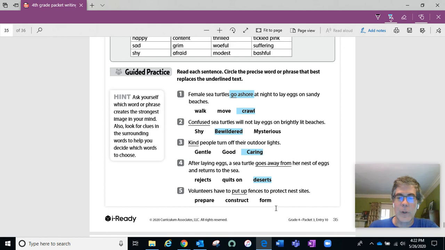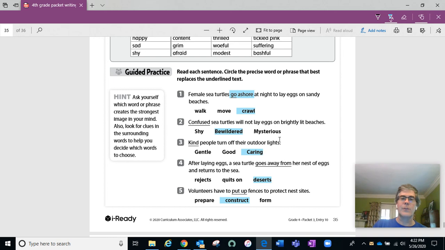Prepare, construct, form. So the fence is something that they're building. So construct is probably the best fit there. Put up kind of implies that the fence is lying there on the ground. All they have to do is pick it up and prop it up. But they'll actually have to construct the fence and build it in order to protect the sea turtle area. So that paints a little bit more of a picture of the volunteers working on that project.